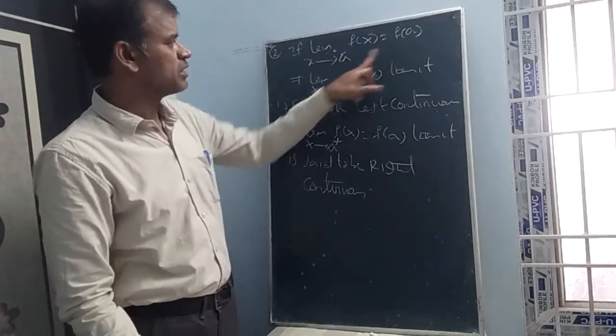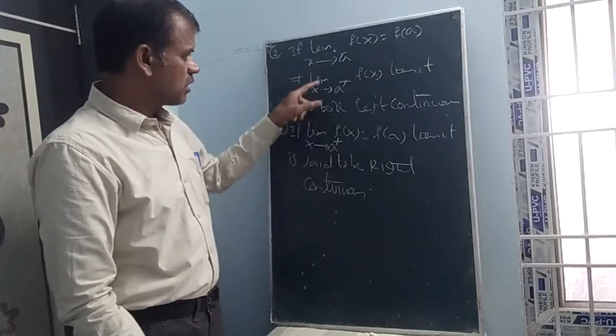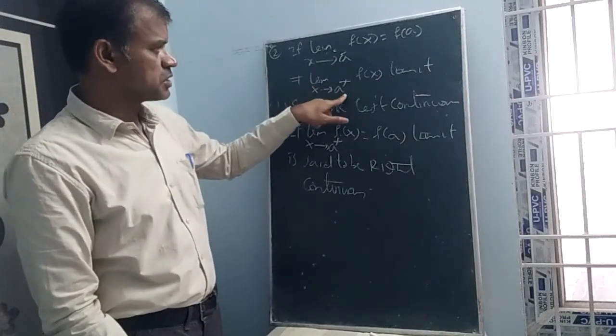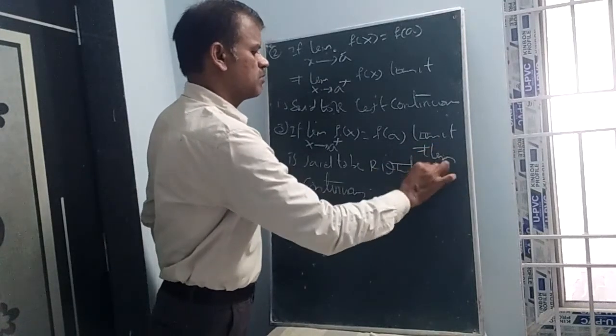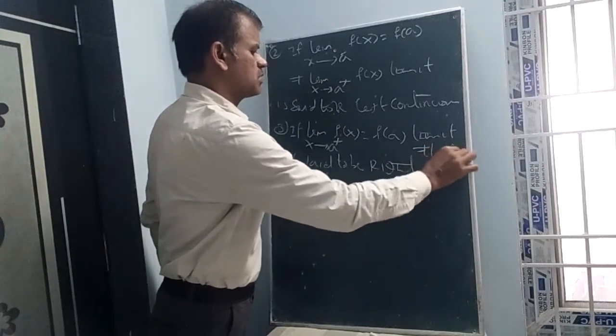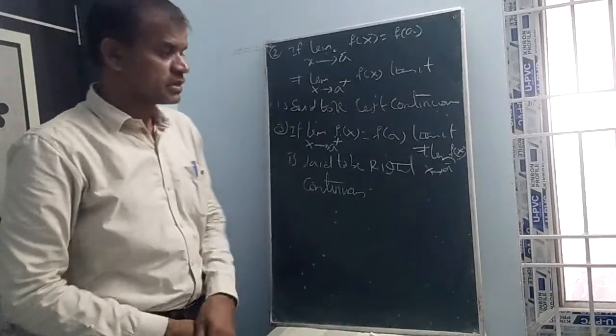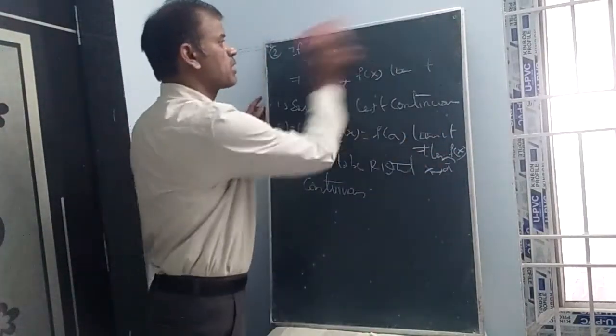If it is equal to f(a), this is left continuous. Of course, here it is not equal to limit x tends to a plus f(x). In this case, this is not equal to limit x tends to a minus f(x).